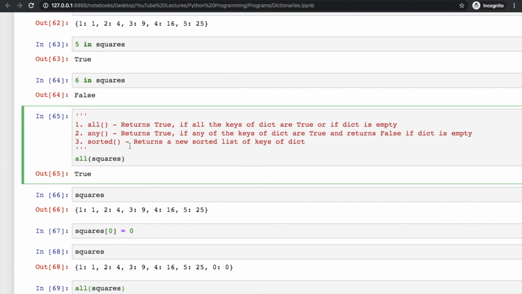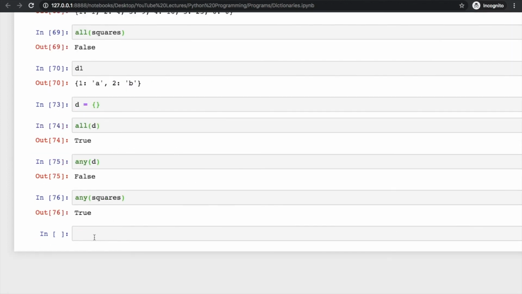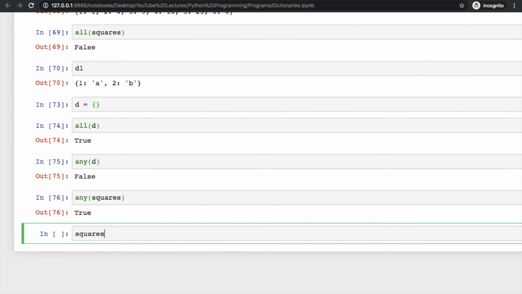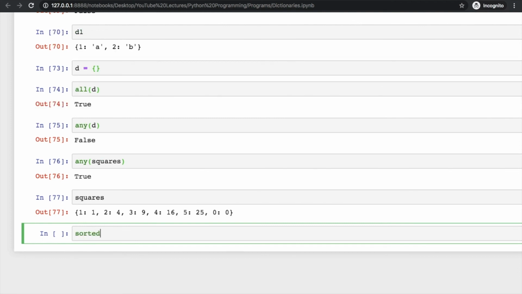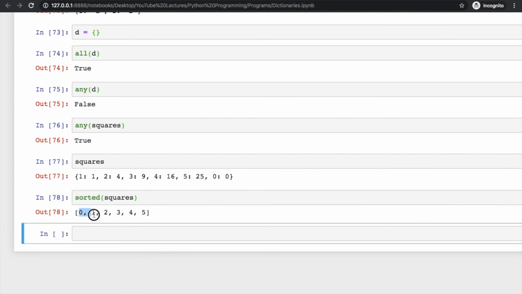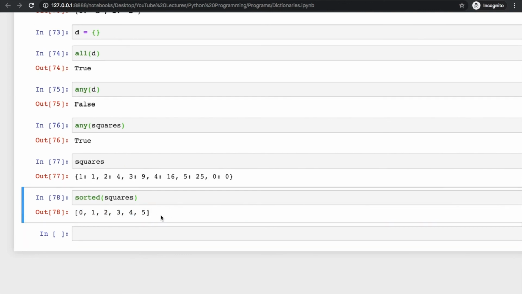Another function, the sorted function. What does this sorted function do? This returns a new sorted list of keys of the dictionary. So we have squares here, pass squares inside sorted, and see we have keys and they are sorted. Clear? So this is how we have applied some of the functions of dictionaries here.